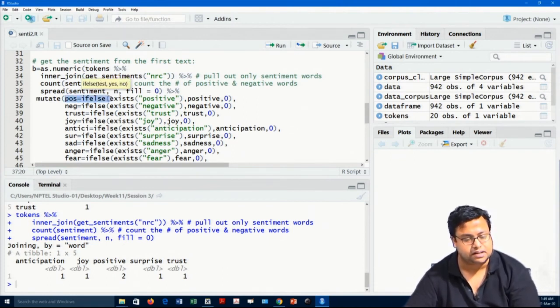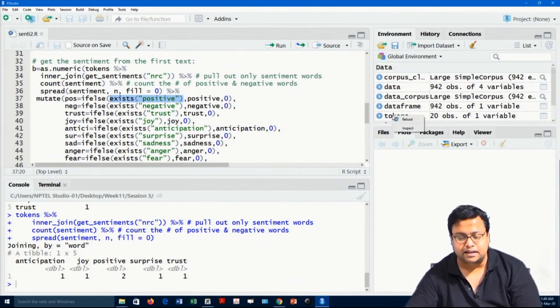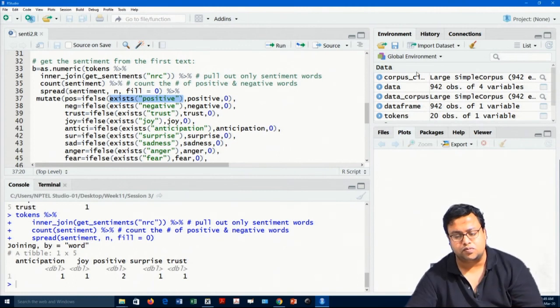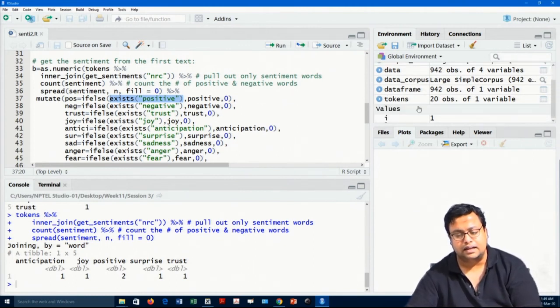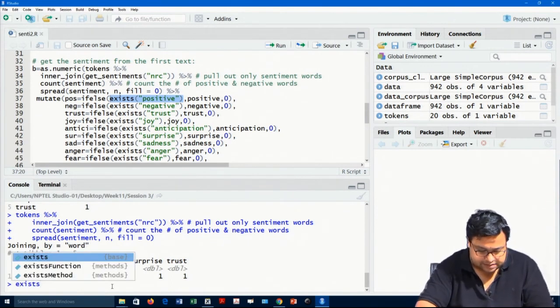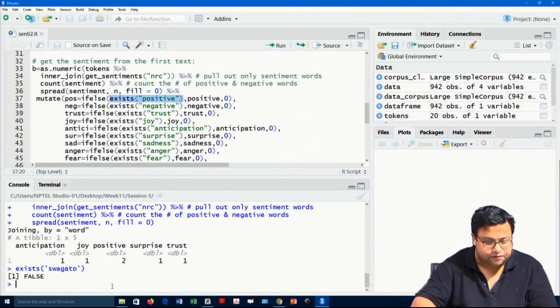There is an if else function which says, by chance positive exists. What does this positive exists mean? For example, let us say anything called A or B is not here right now, or let us say my name Swagato. There is nothing called Swagato. So, if I just say exists Swagato, it will say false.